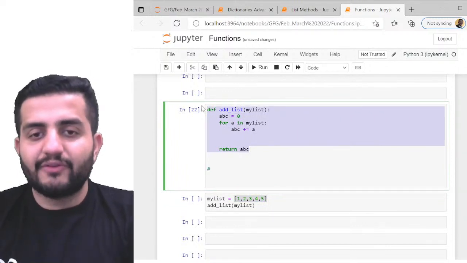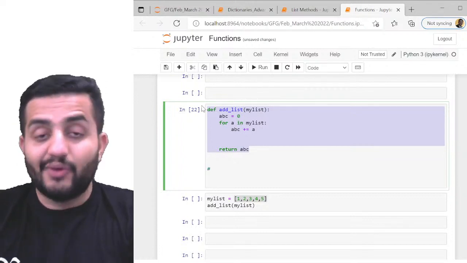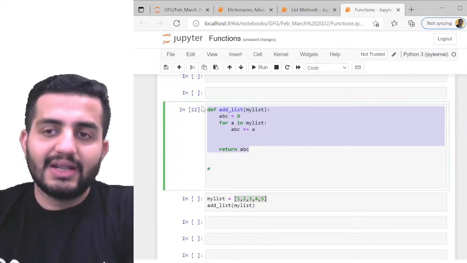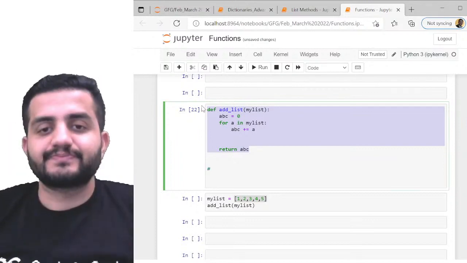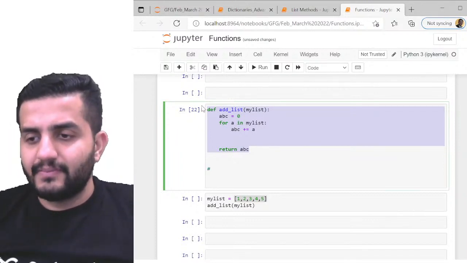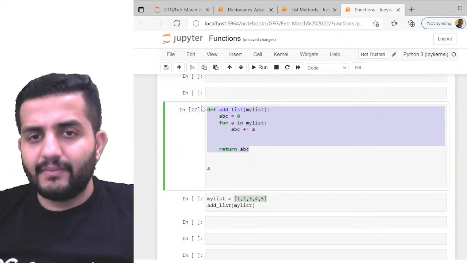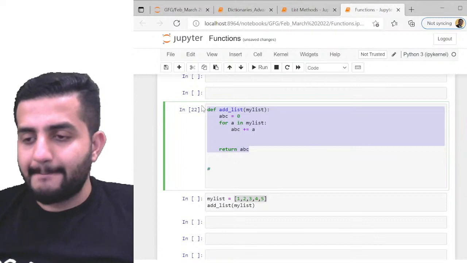Now, can somebody tell me what will be the output of this? This is again simple, guys. I've just used the list functionalities which we have already learned, right? So I want to use that list functionality. Any idea how we can do that? What will be the output here, guys? Quickly.